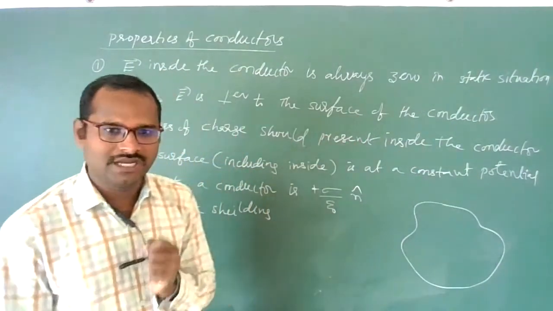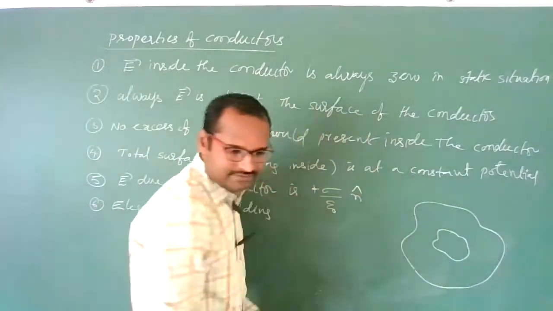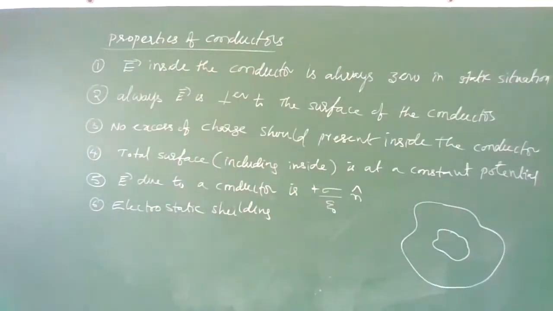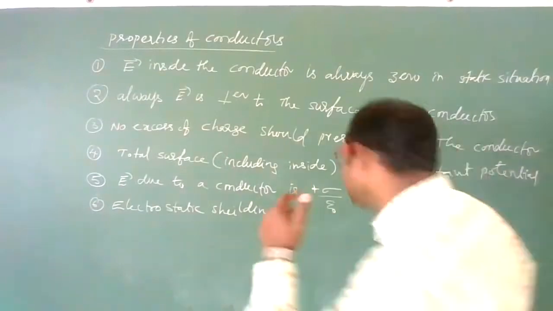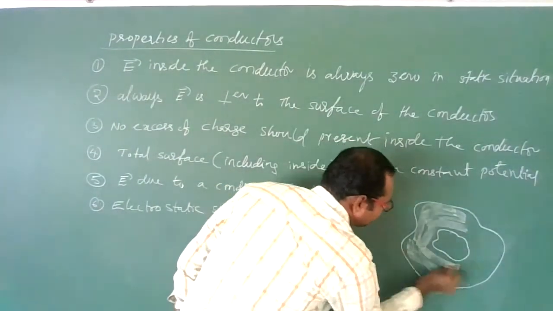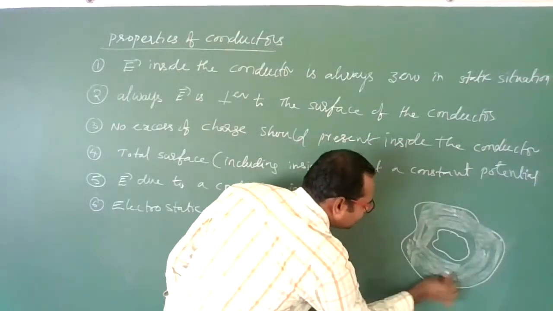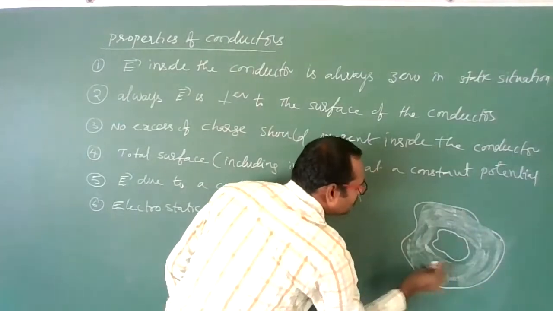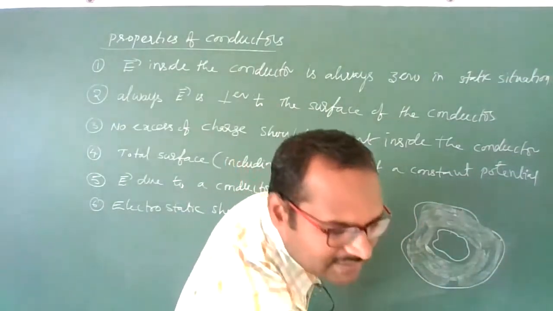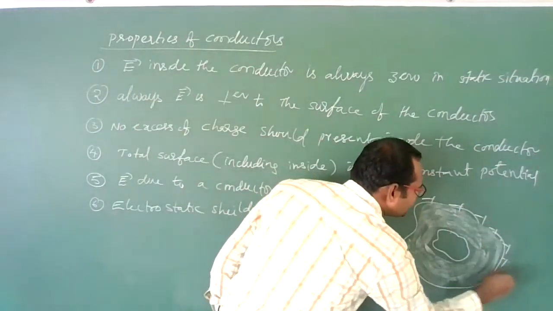Now let us suppose this conductor has a small cavity, meaning a small hole is present in the conductor. Whatever charge you supply to this conductor, the total charge will reside only on the outer surface.